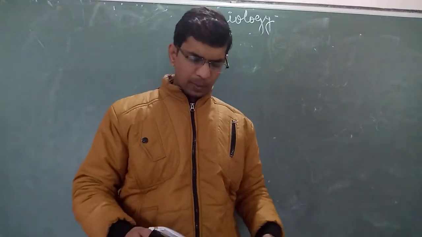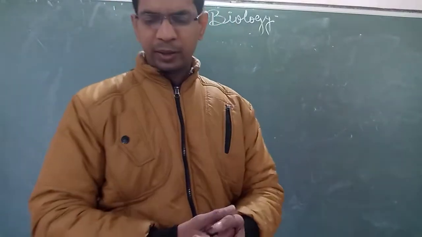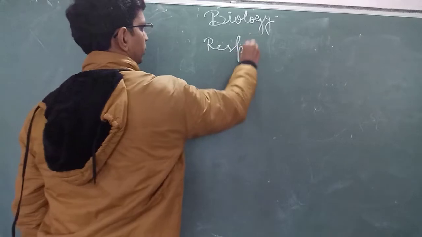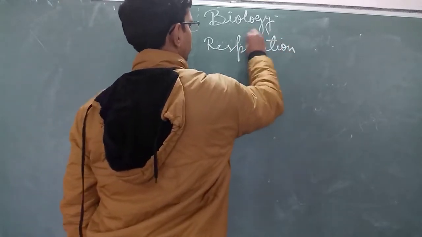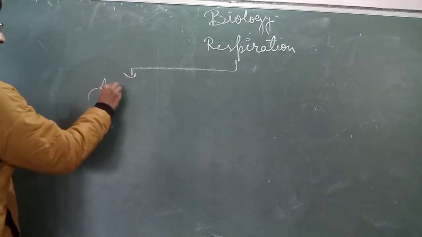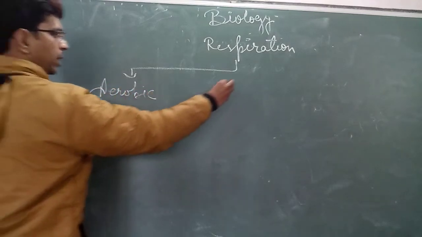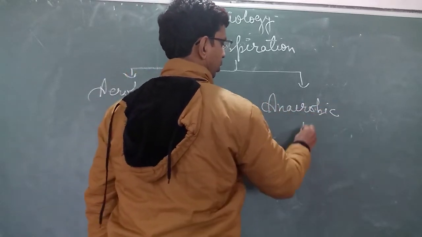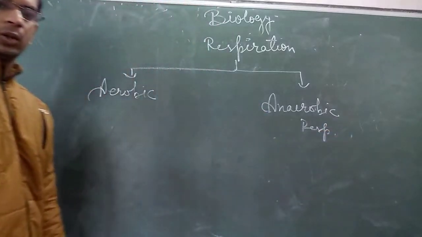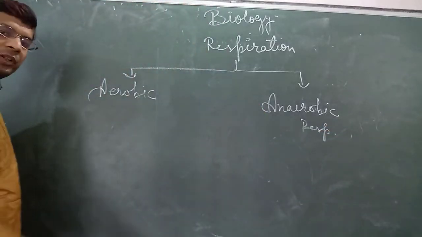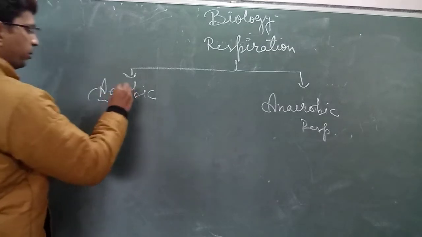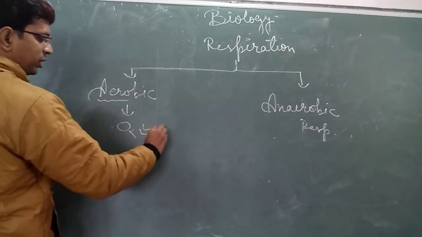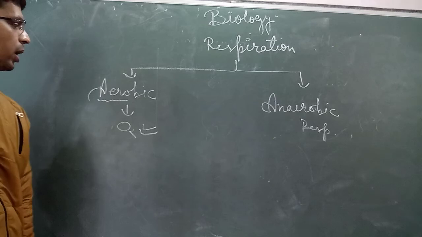After that, in the previous chapter we also studied that there are two types of respiration: aerobic respiration and anaerobic respiration. Aerobic comes from the word air, meaning the respiration takes place in the presence of oxygen. When respiration takes place in the presence of oxygen, it is called aerobic respiration.